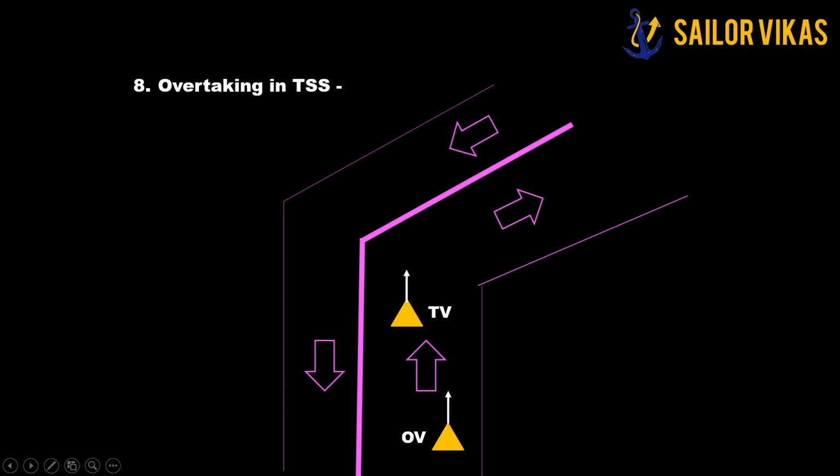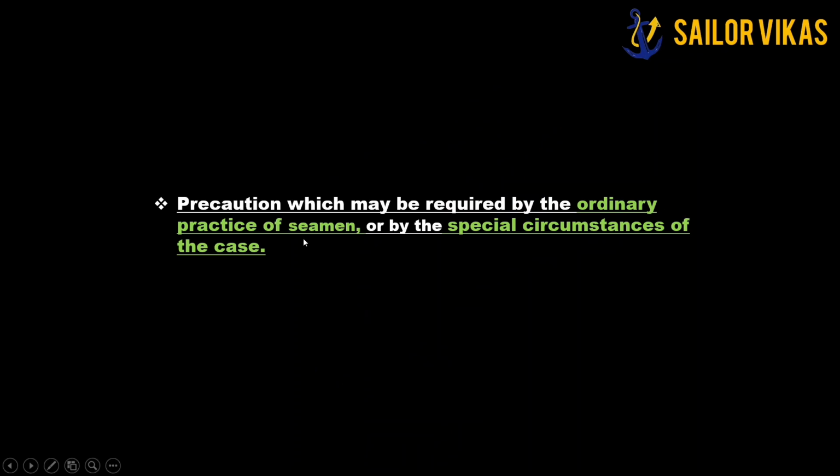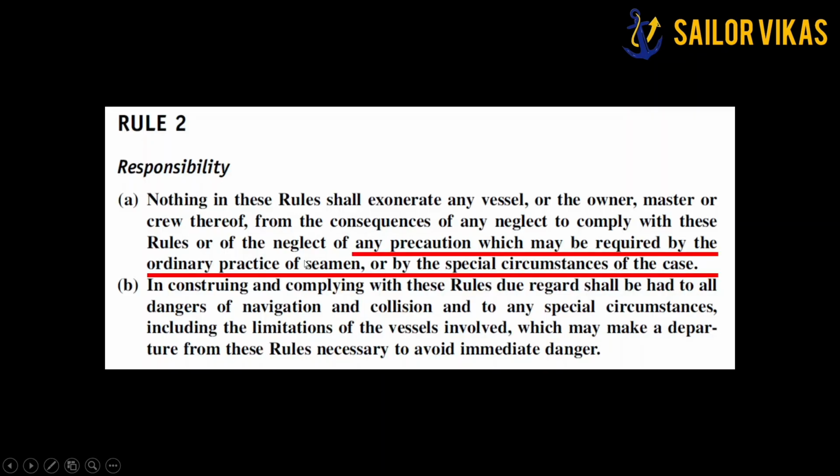Now, these are the total 8 examples I have given to explain what the ordinary practice of seamanship means. Let us proceed further. Now, since we have understood this ordinary practice of seamen and the special circumstances, now we will understand the next part of this rule. The next part of this rule is paragraph B.